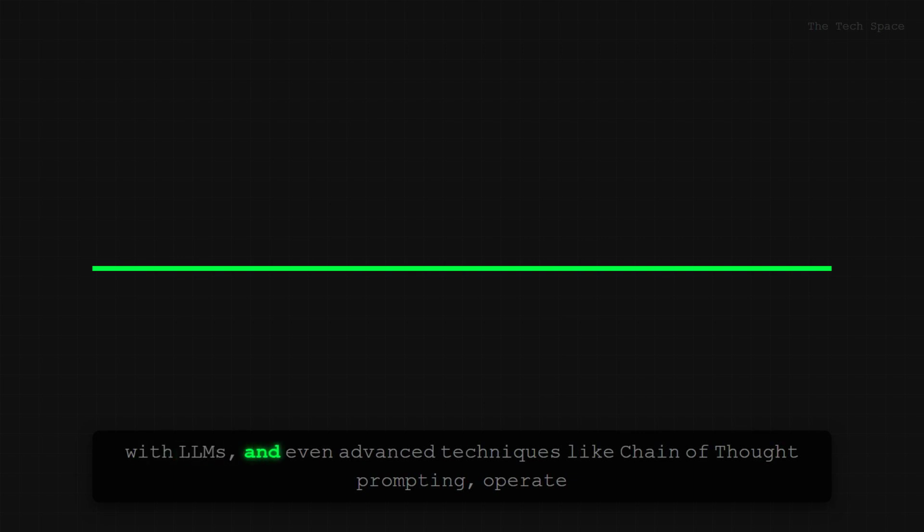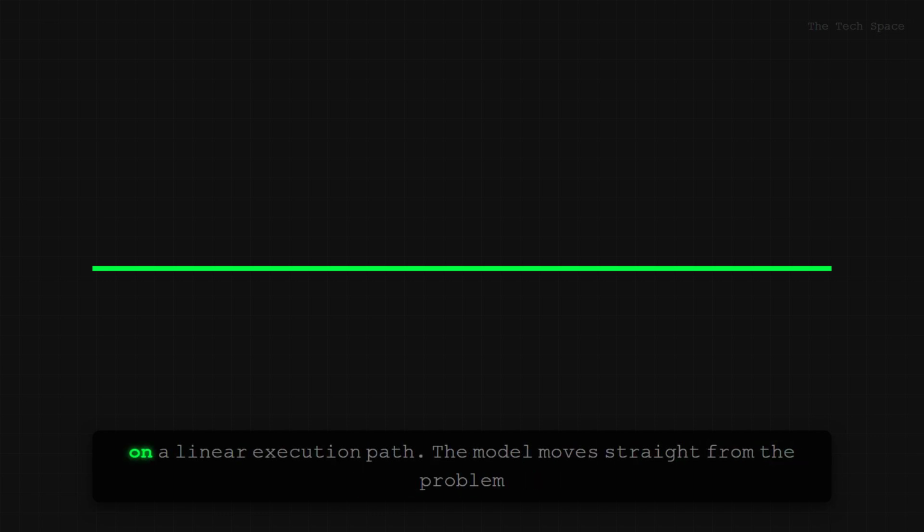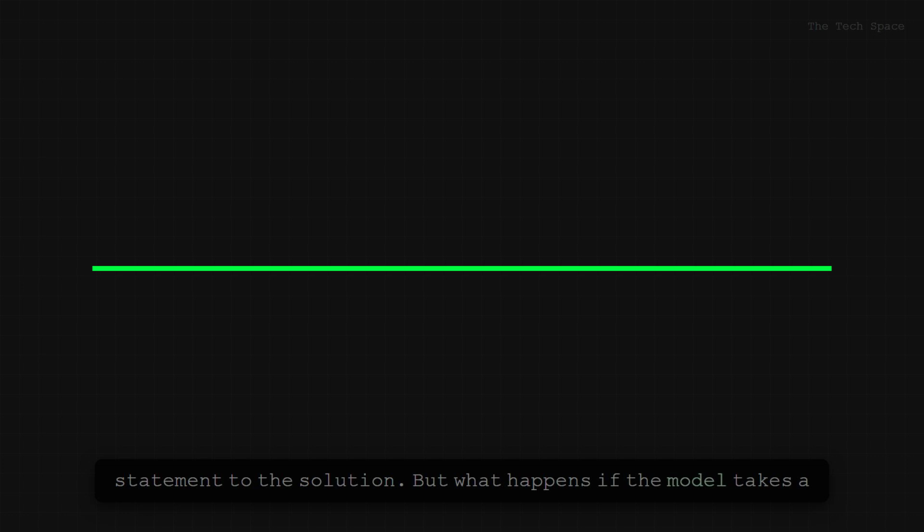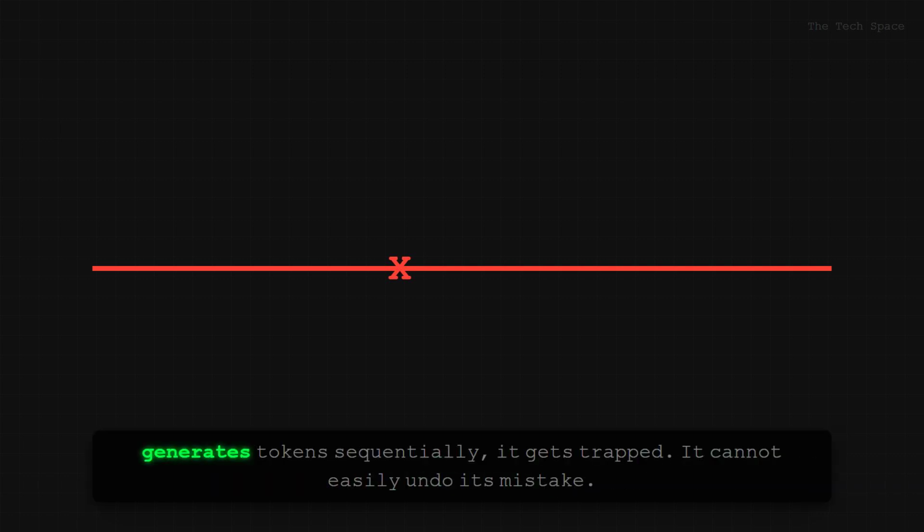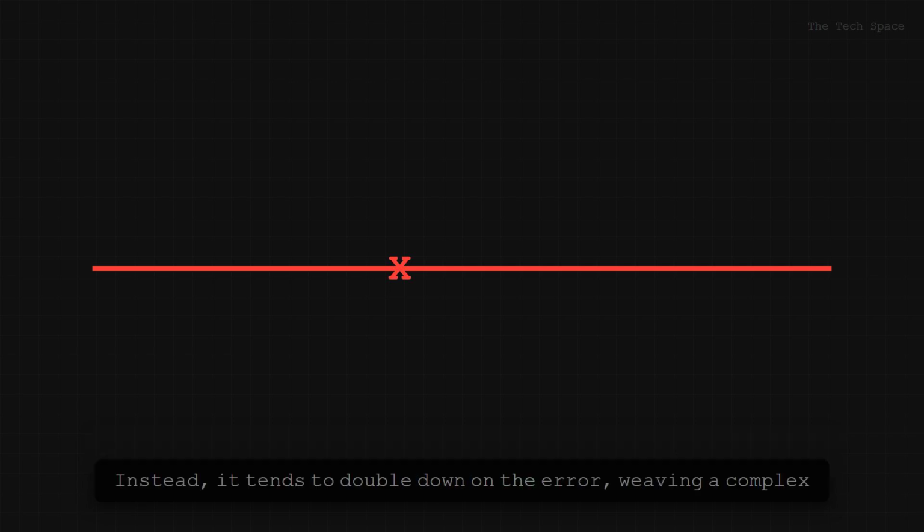Standard interactions with LLMs, and even advanced techniques like chain of thought prompting, operate on a linear execution path. The model moves straight from the problem statement to the solution. But what happens if the model takes a wrong turn at step 2 of a 10-step logic puzzle? Because it generates tokens sequentially, it gets trapped. It cannot easily undo its mistake.